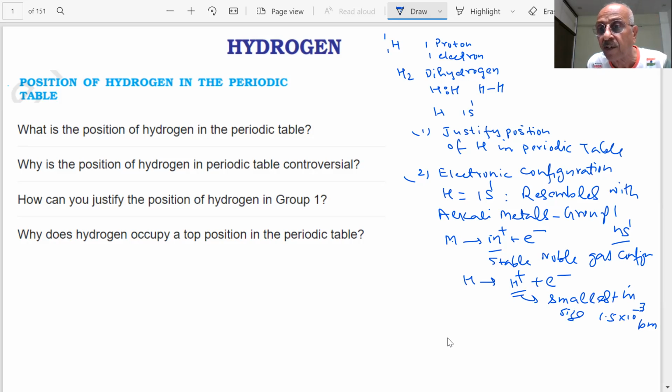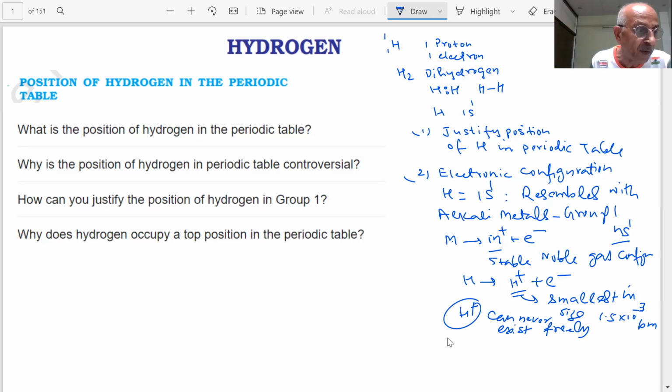It cannot exist as such. It is extremely small compared to atomic and ionic sizes, which are around 50 to 200 picometer, and H+ can never exist free. And in water, what happens, students? It immediately combines with H2O and forms H3O+.